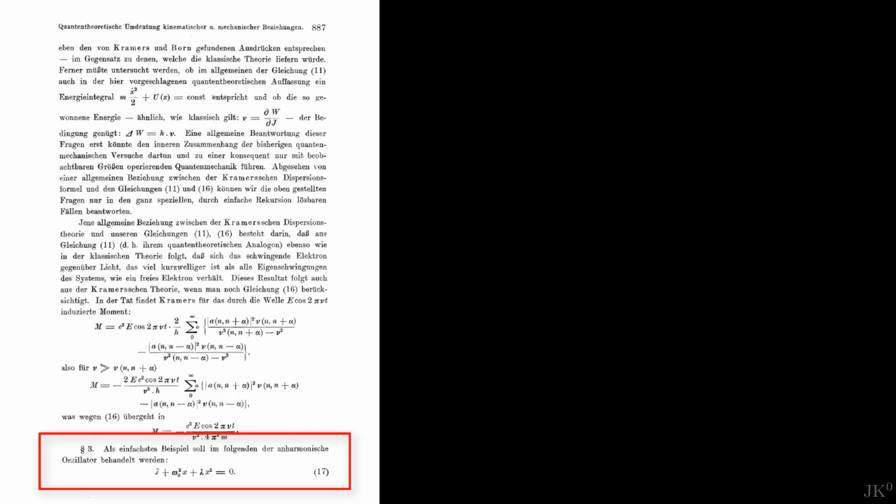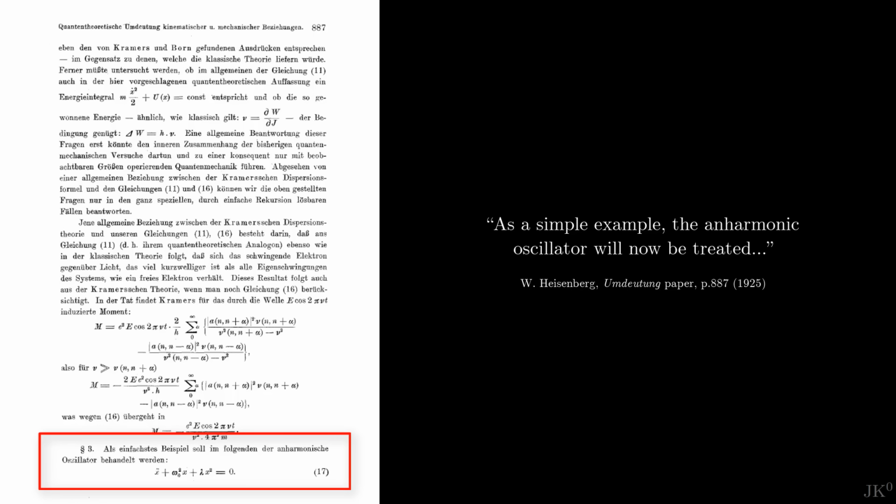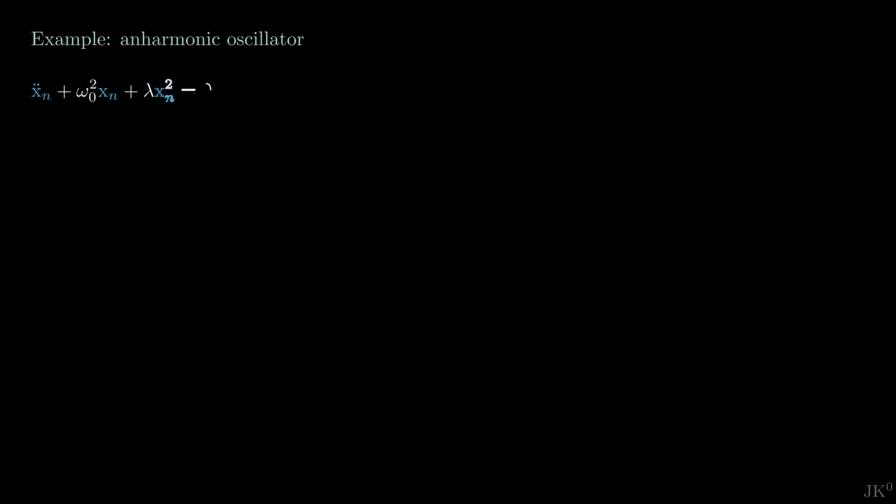Heisenberg begins section 3 of his paper with, "As a simple example, the anharmonic oscillator will now be treated." The interest in the anharmonic oscillator is that, just like the hydrogen atom, transitions between all levels are possible. However, this example requires familiarity with the methods of perturbation theory. Since I want this exercise to be valuable, even if this is your first encounter with quantum mechanics, I will only cover the particular case of lambda equals 0. This is the simple harmonic oscillator.